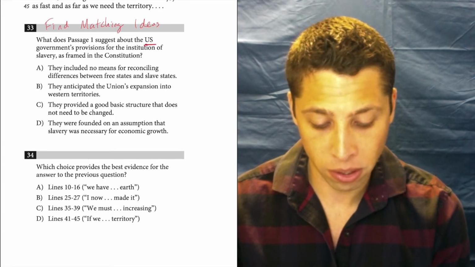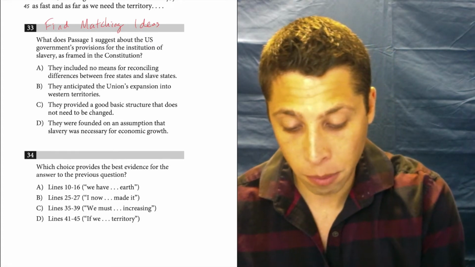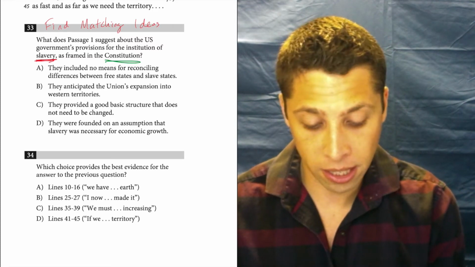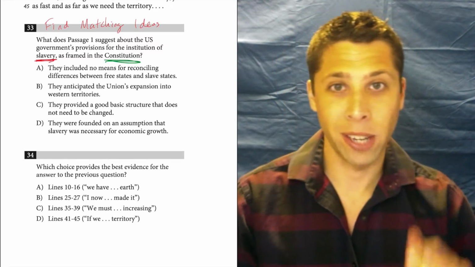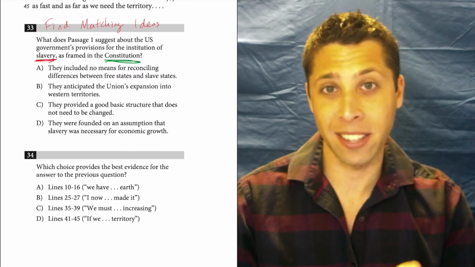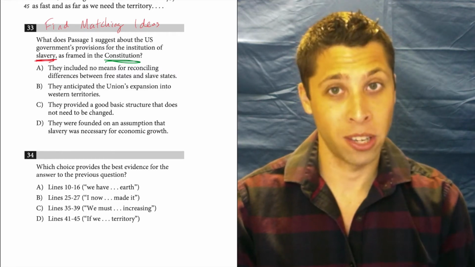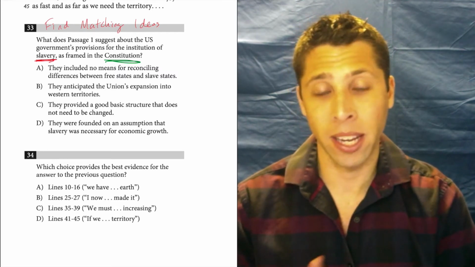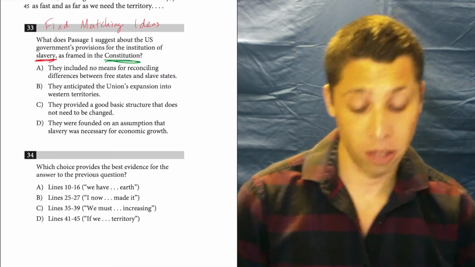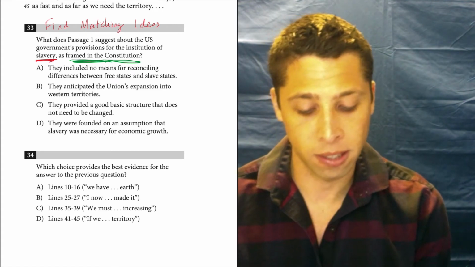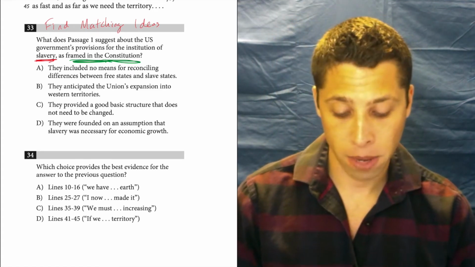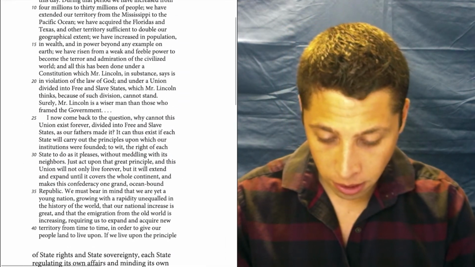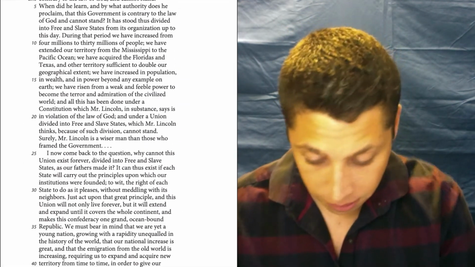So let me focus on this. If we break it down: slavery, as framed in the Constitution. Right, so those are the two ideas that I think are going to be really important as I sort through the lines in this passage. I need to talk about slavery in some way, and I need to talk about the Constitution and the framing of the Constitution in some way. So there we go. Let's go through 10 to 16. What do we see? That is up here, 10 to 16.